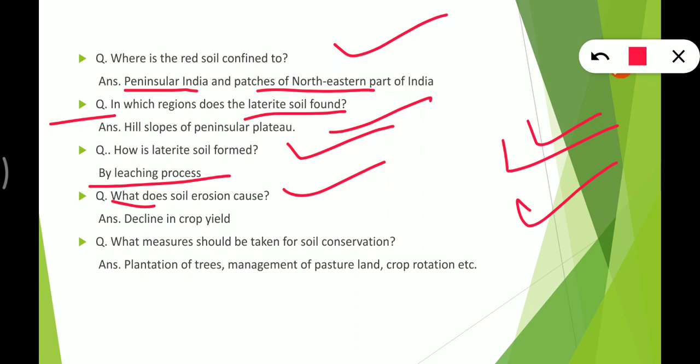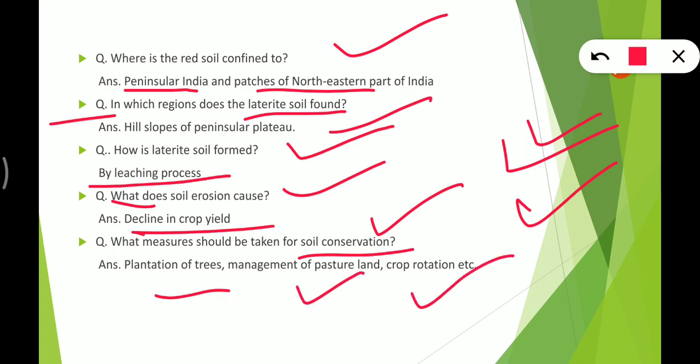It causes a decline in crop yield. Next we have, what measures should be taken for soil conservation? Plantation of trees, management of pasture land, then crop rotation.